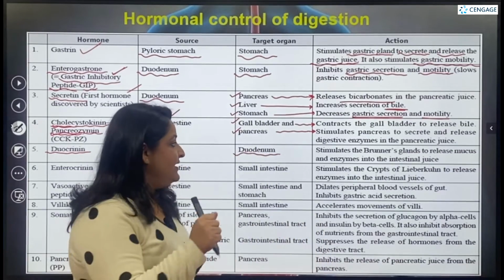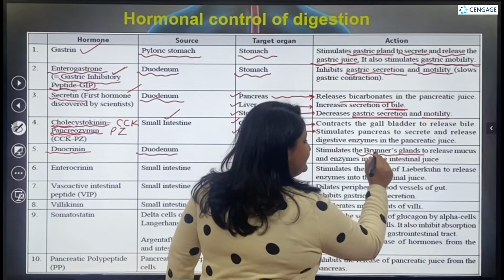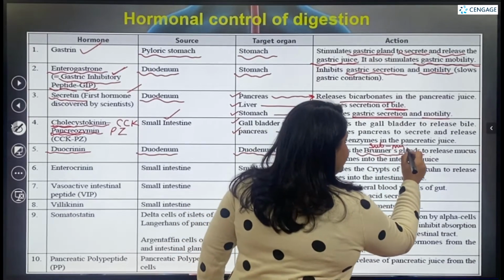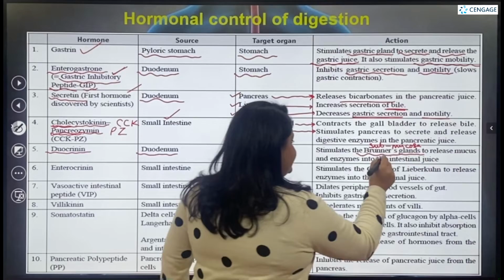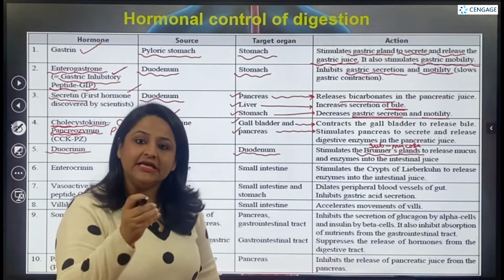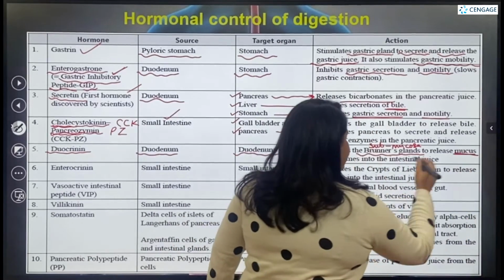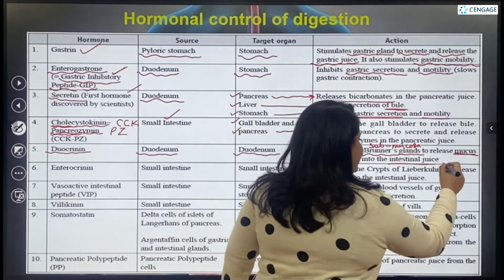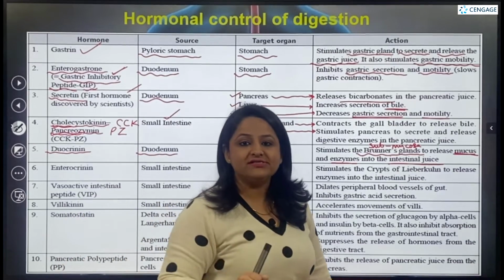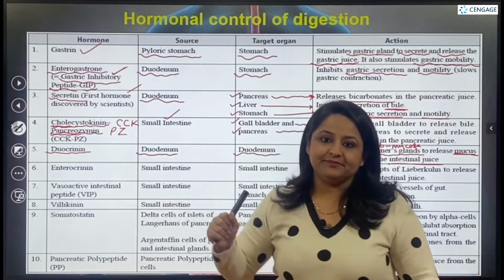In the duodenum, it is going to stimulate the Brunner's glands. You remember, these glands are present in the submucosa of the duodenum itself. This hormone stimulates the Brunner's glands, which then release mucus as well as ions and enzymes into the intestinal juice. So for the action of Brunner's glands, we have a hormone known as duocrinin.